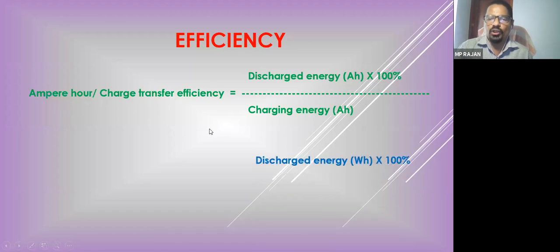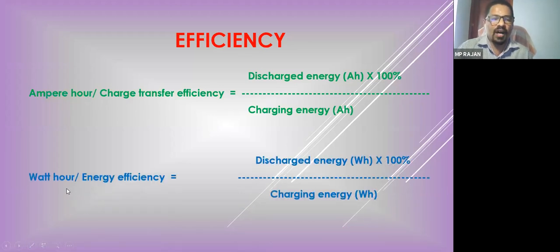Another way to show the efficiency of the battery is the watt hour efficiency. Power, electrical power, is a product of voltage into current. So voltage into current into time is the watt hour energy. This ratio of discharged watt hour energy to the charging watt hour energy is called watt hour efficiency. So batteries are termed in ampere hour efficiency and watt hour efficiency both.